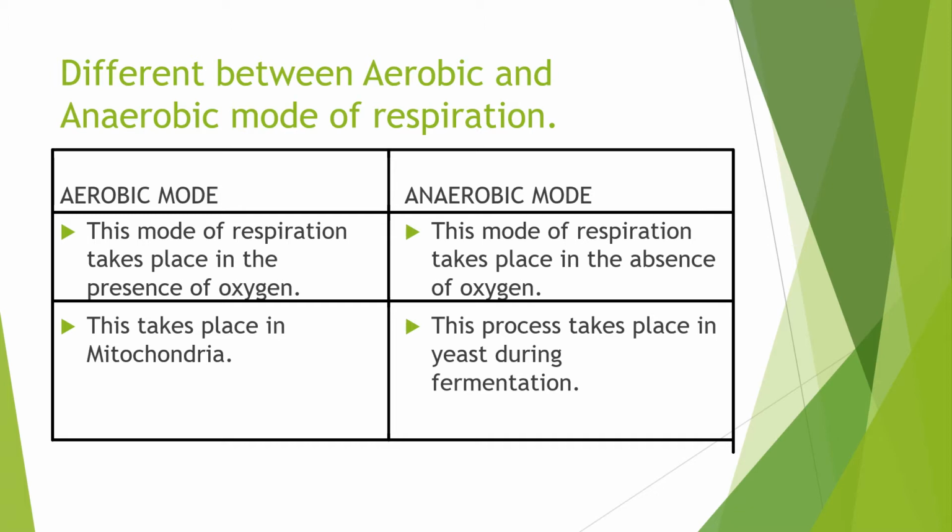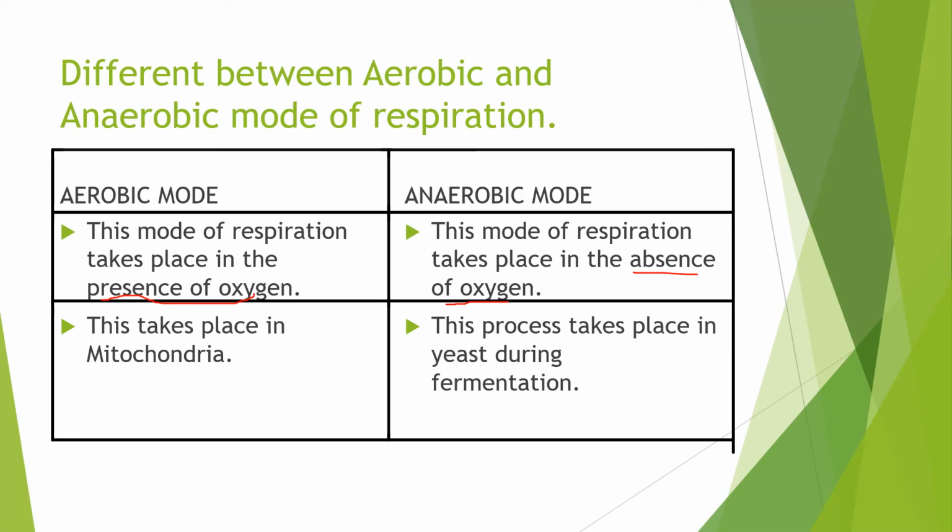The basic difference between aerobic and anaerobic modes of respiration is this: aerobic takes place in the presence of oxygen, while anaerobic takes place in the absence of oxygen. This is the simple difference.